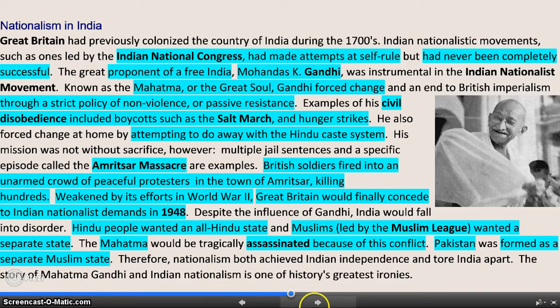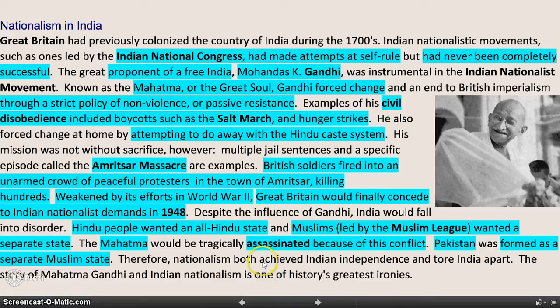Gandhi got a lot of people together and they marched to the sea to collect salt. Why is this important? Well, the Indians had to buy salt from England. So Gandhi said, let's not support this government which controls us, this other country. Let's just make our own salt. And this was a way to show these people in England that, hey, we're not going to take your stuff anymore. We're going to be our own country.